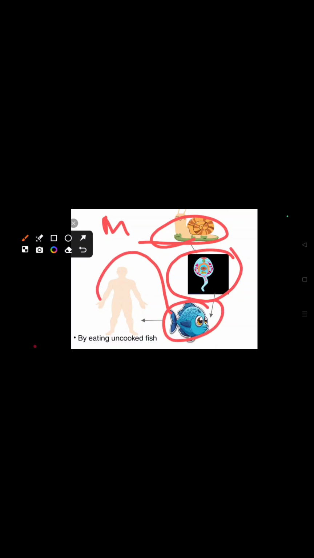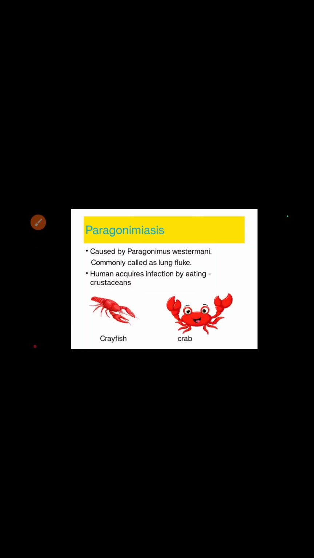When a human eats this infected uncooked or raw fish, they are affected by Opisthorchis. Pathogenicity: it leads to biliary obstructions and pancreatitis.